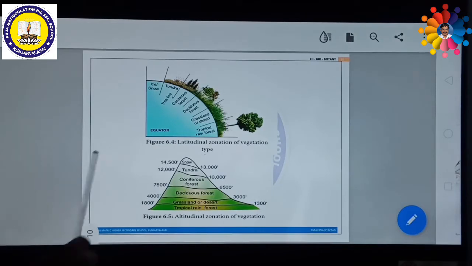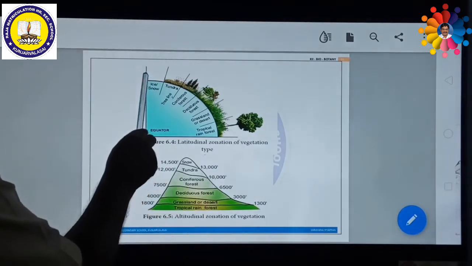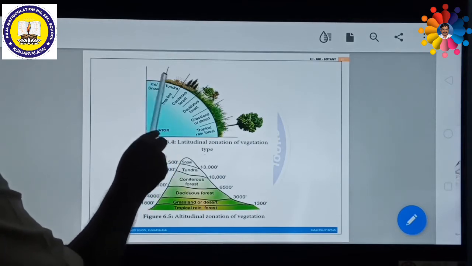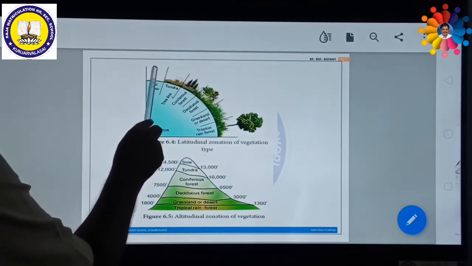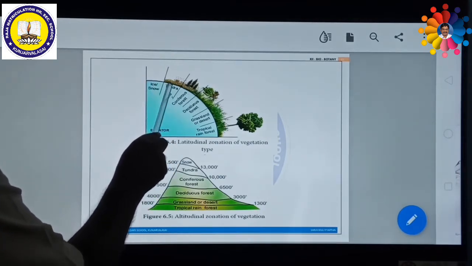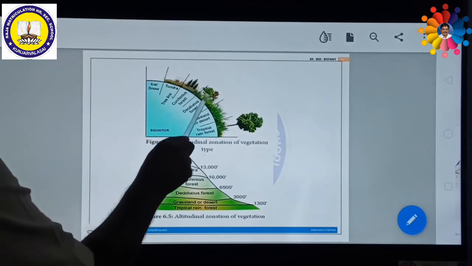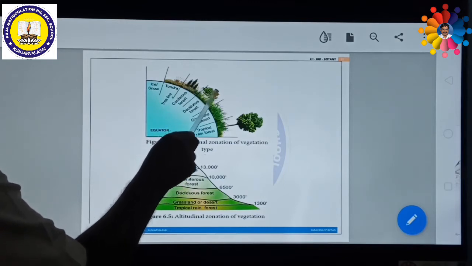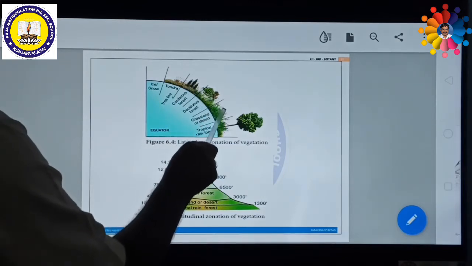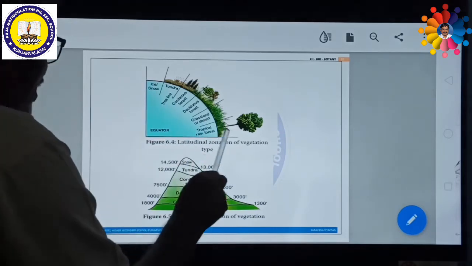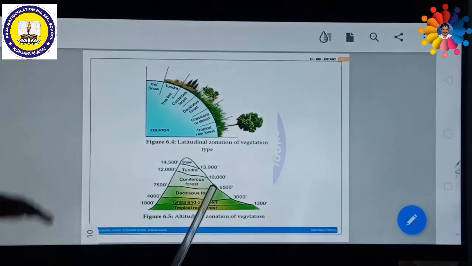See here, the latitude zone. This is the equator. Gradually, as you go away from the equator, vegetation is very meager. When going to the tundra, and moving further away, coniferous forest is available. When you are moving still further away, deciduous forest. When you are still moving, grassland and desert. Still moving, the tropics. So at the latitude level, various types of vegetation are gradually available.